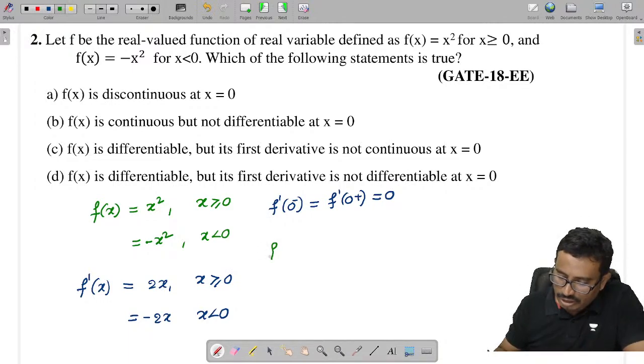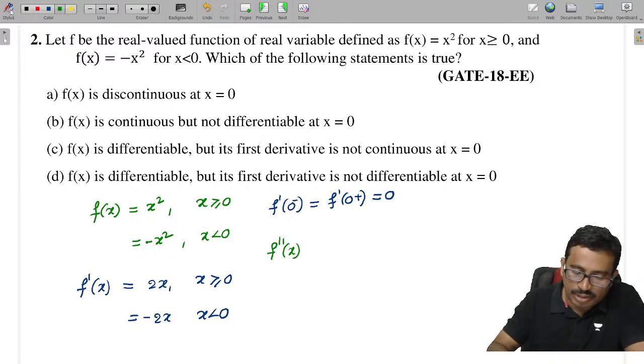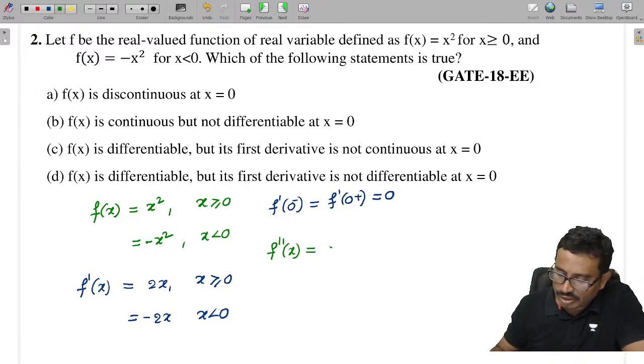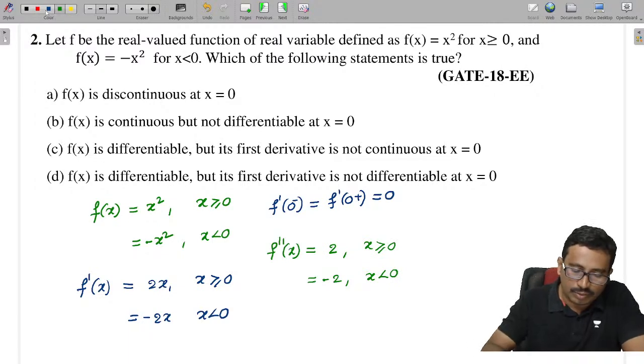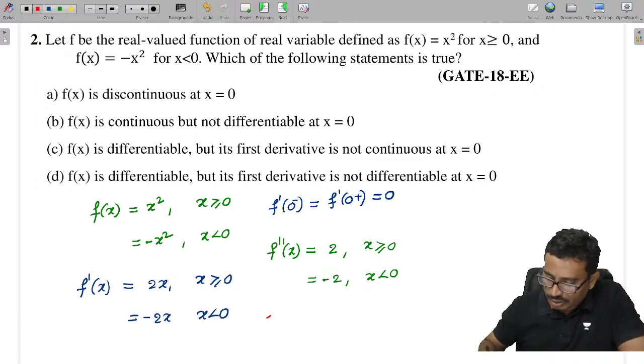Now if I find the double derivative f double dash of x, what will I get? 2 for x greater than or equal to 0, and minus 2 for x less than 0. Now what is f double dash of 0 minus?